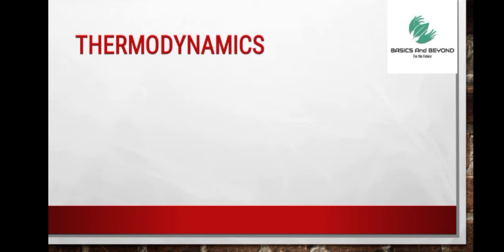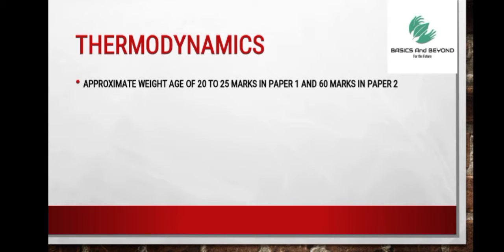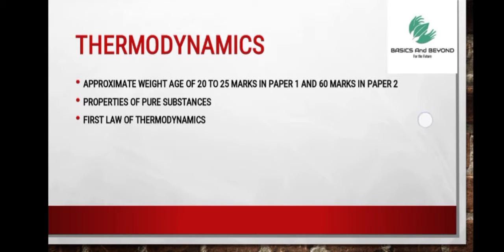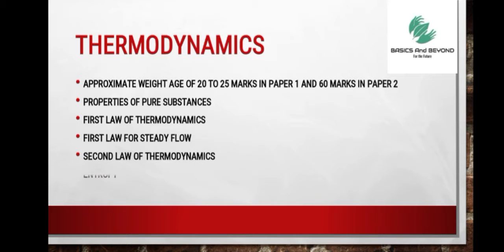In the next subject, that is thermodynamics, the approximate weightage is 20 to 25 marks in Paper 1 and 60 marks in Paper 2. It is very evident that thermodynamics carries approximately 20 to 25% of the marks in Paper 1, so one needs to cover it very rigorously. The following topics: properties of pure substances, first law of thermodynamics, first law for steady flow processes, second law of thermodynamics, and entropy.